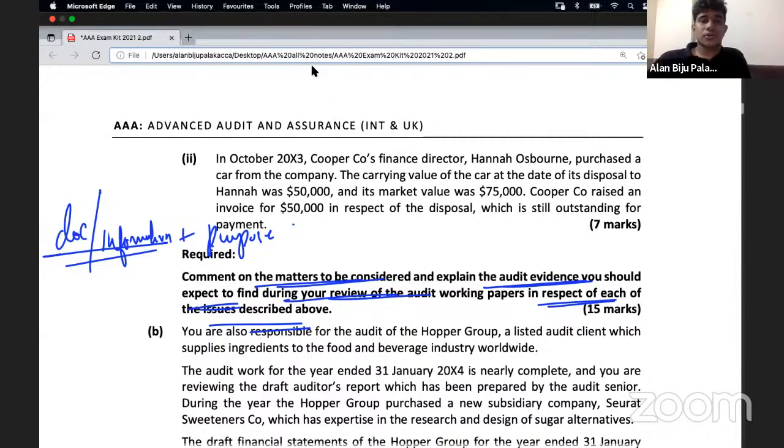Yesterday, while understanding the audit procedures, we learned to recalculate the bank reconciliation statement in order to ensure the mathematical accuracy. So we are going to perform something. But here the examiner has requested us to provide the audit evidence that we can find in the working papers, so it's a past thing.